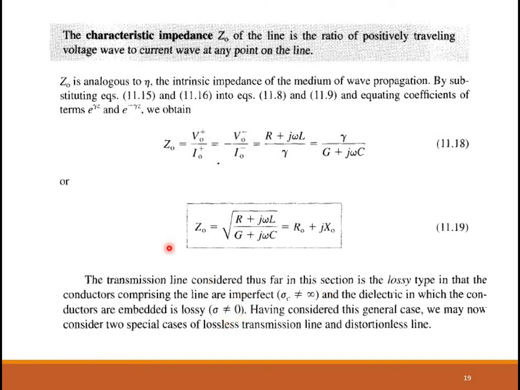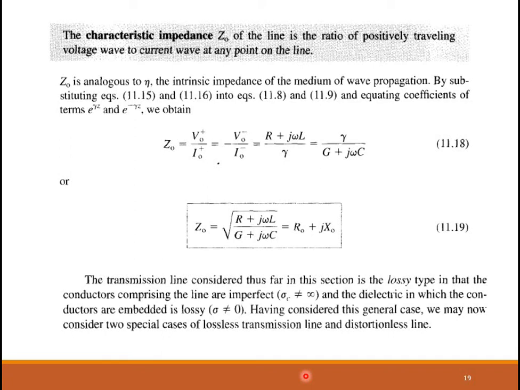The meaning of a lossy transmission line is that the conductor does not have infinite conductivity, and the dielectric between the conductors does not have 0 conductivity. This is the general case.